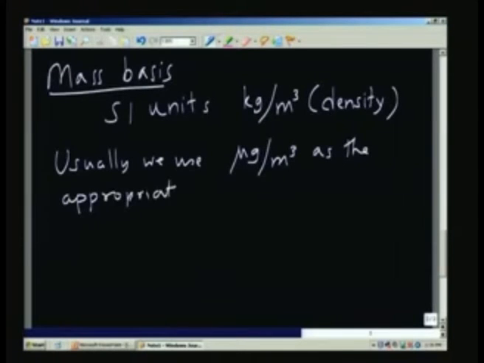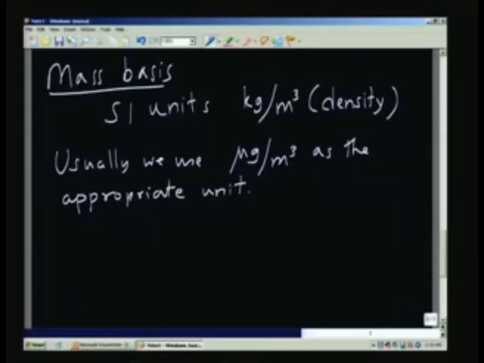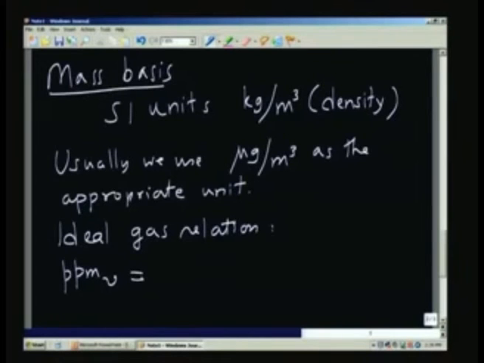So, if I am going to represent either on the volume basis or on the mass basis, I can convert from one to the other, and it is very easy to do that. I will just give the formula. It is based on the ideal gas relation. If I am given a mass basis value and want to convert it to ppm volume basis, I just take the value of the mass density in milligrams per cubic meter.